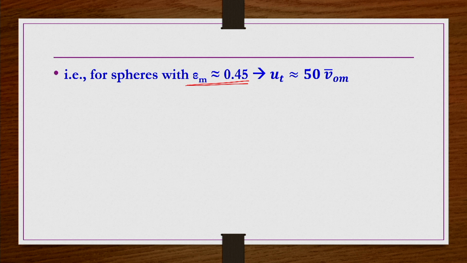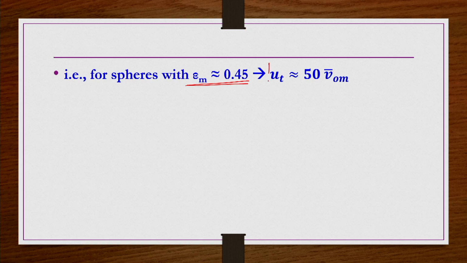That means the free settling velocity is almost 50 times the minimum fluidization velocity. So, whatever velocity you are going to provide for minimum fluidization to take place, it has to be at least 50 times the free settling velocity of the single particle. You find out the free settling velocity of a single particle, ut, and then you multiply by 50. Whatever value you get, that much velocity you should provide to have minimum fluidized conditions, or fluidization with a few particles going out.